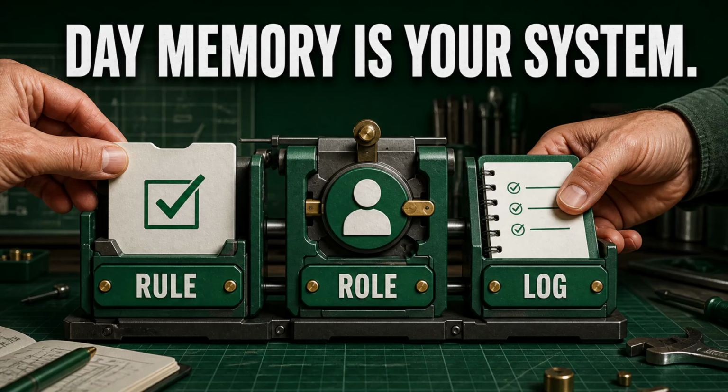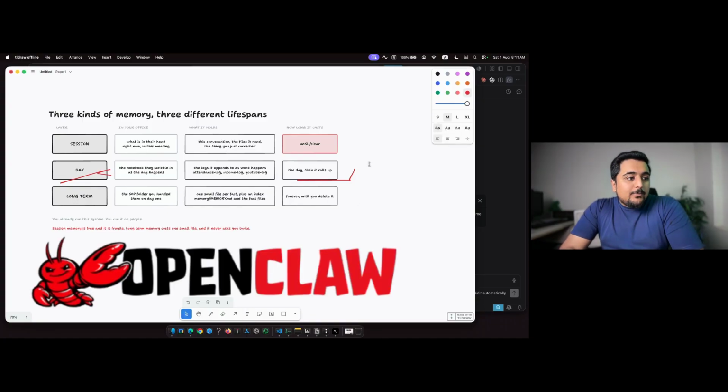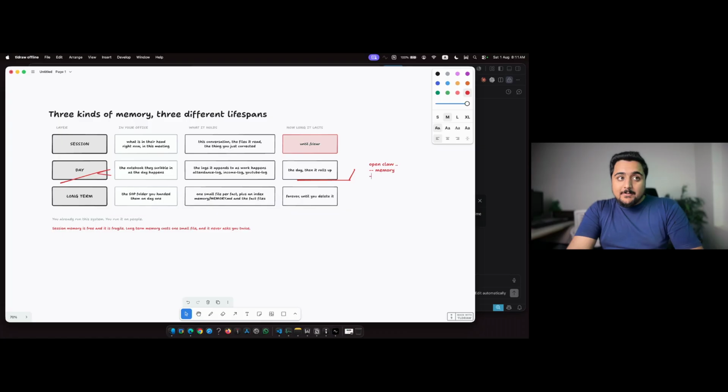Now this day memory doesn't exist in the Claude world, but yes, we use it. Why do we use it? Let me tell you that part. Maybe you have heard about OpenClaw. OpenClaw is the tool that brought this concept of memory. It brought the concept of tools. It brought the concept of agents. So these terms all came mainly from OpenClaw.